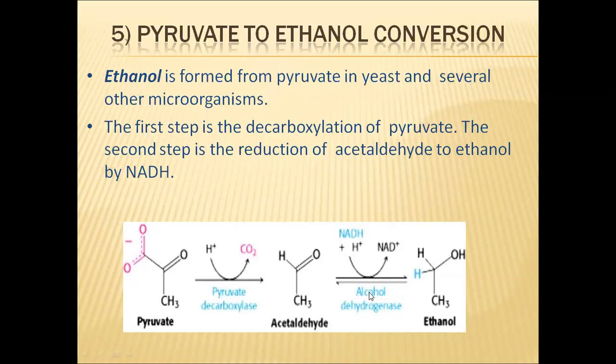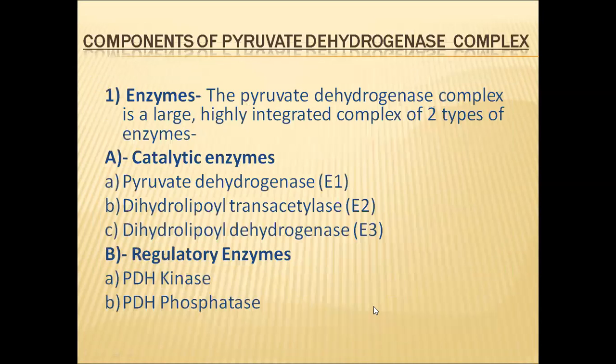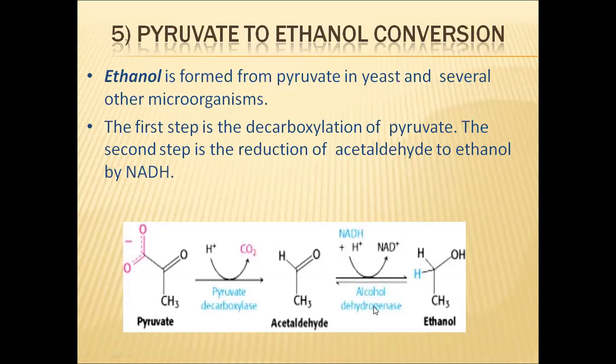Later, this acetaldehyde will be reduced using NADH, which becomes NAD plus. So this is catalyzed by alcohol dehydrogenase enzyme, ethyl alcohol dehydrogenase enzyme. By the help of this alcohol dehydrogenase enzyme, acetaldehyde will be converted into ethanol. So by these two reactions, the yeast cells and several other microorganisms will convert pyruvic acid to ethyl alcohol or ethanol.